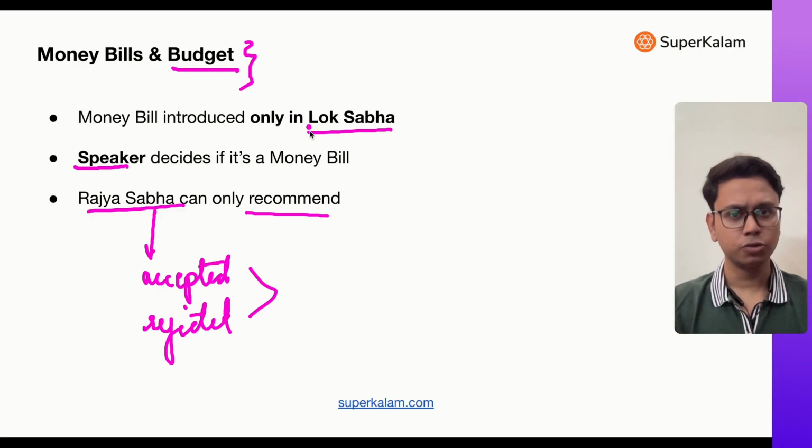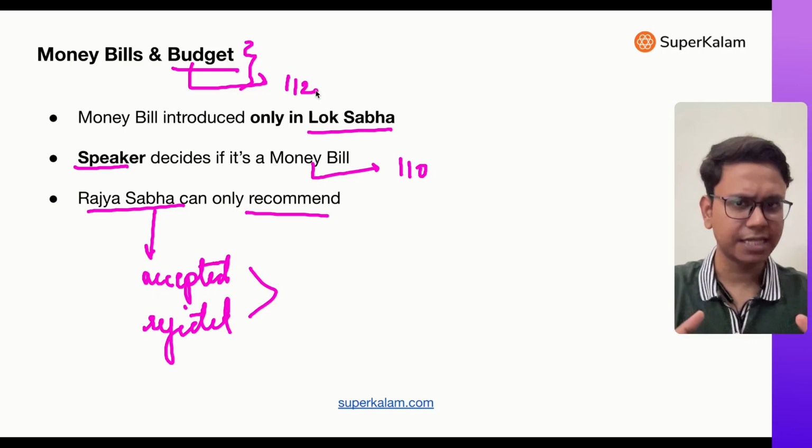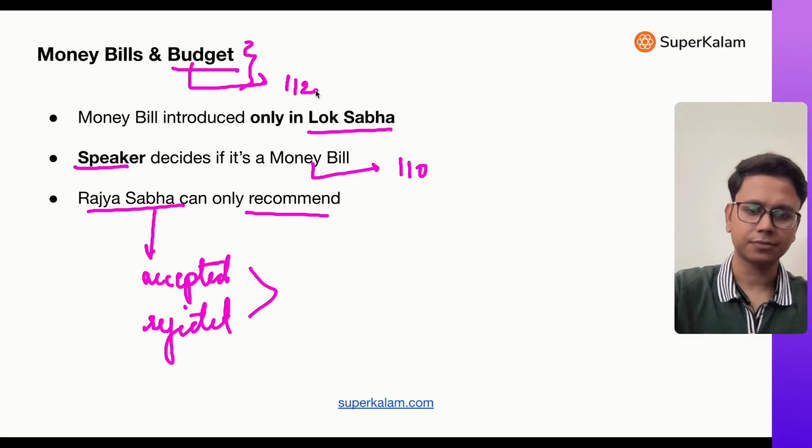Now I want you to read the money bill provisions in the Constitution, which are there in Article 110, and the budget's provision is there in Article 112. So just read them from Lakshmikant. It's not given in much detail in NCERT, but it becomes important.